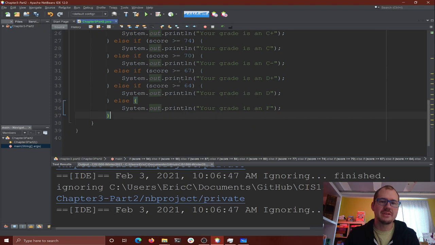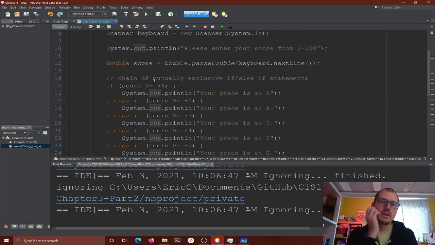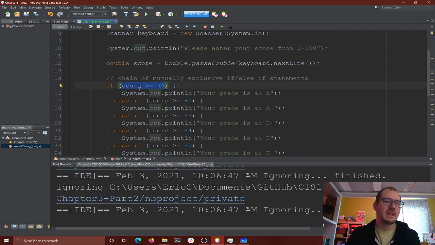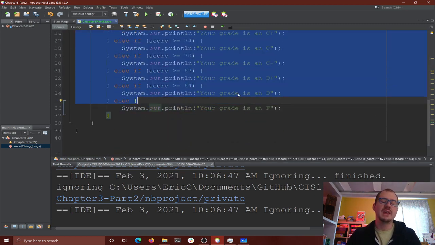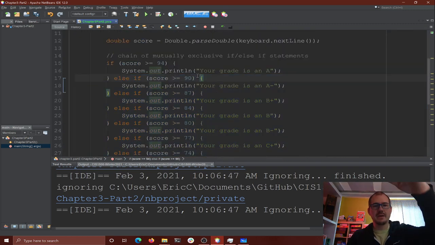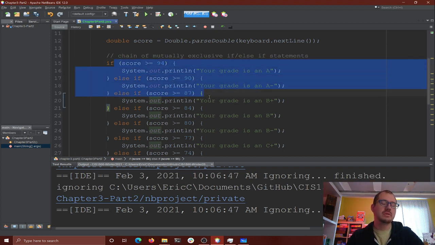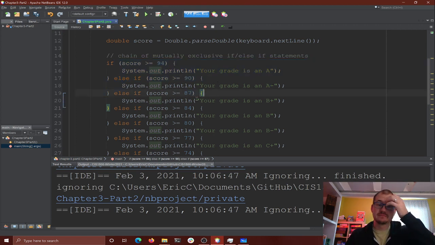So you don't have to have it, though. Depending on what you're trying to do, sometimes the default is helpful. And the reason I like this, again, is it's less typing, because I know if score was greater than or equal to 94, I'm never going to consider any of these other values. So I never need to say, hey, is the score less than something else? Because I'm starting at the top and I'm going down and down and down. So once you pass one of these top ifs, I know you can't be greater than that, because if you were, you would have run already.